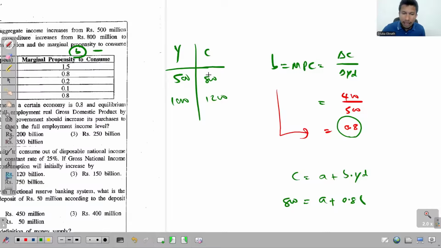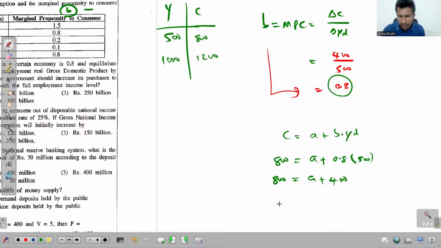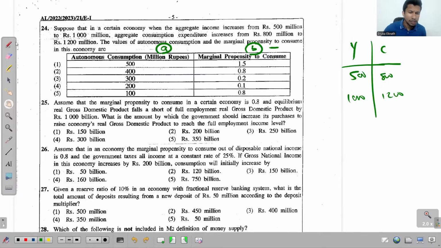Then when the consumption is 800, income is 500. So you get 800 equals A plus 400. So the value of A is simply 800 minus 400, which is also 400. Now we found the value of A, that's 400, and the value of B is 0.8. So come to this table. A is 400, it's here, and B is 0.8. So the answer is the second one.